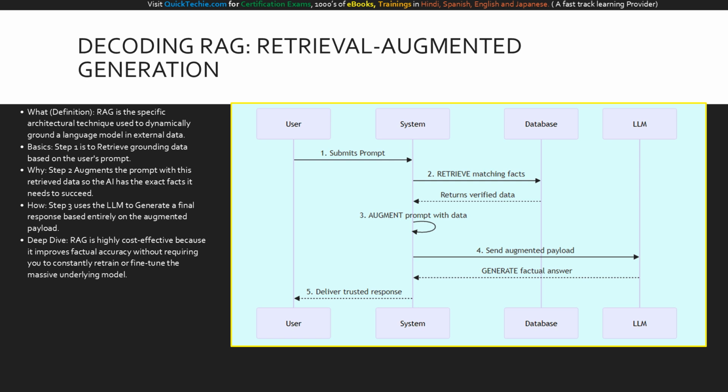In step 4, this complete, augmented payload is sent to the large language model. The LLM doesn't have to guess. It simply reads the payload to generate a factual answer. Finally, in step 5, the trusted response is delivered back to the user. This visualization proves that the AI is acting as a reasoning engine over your retrieved data, not a database of